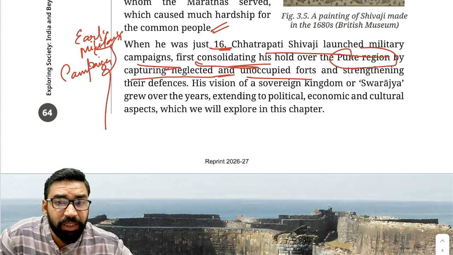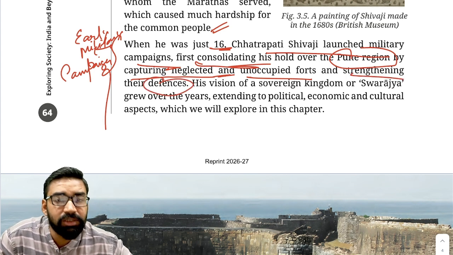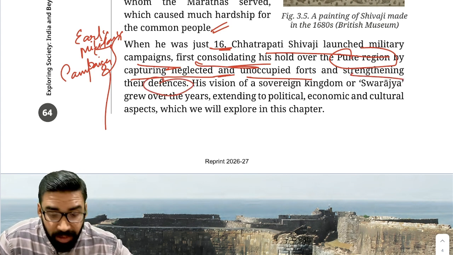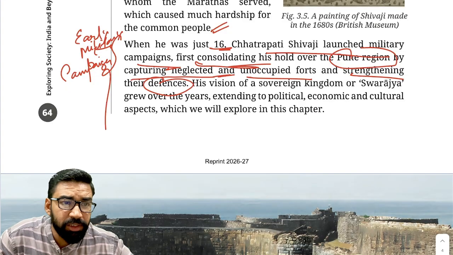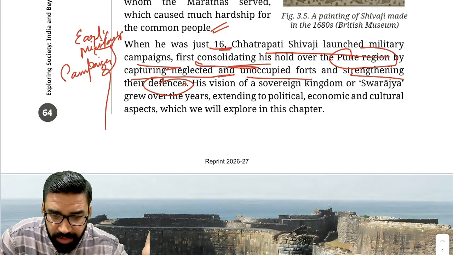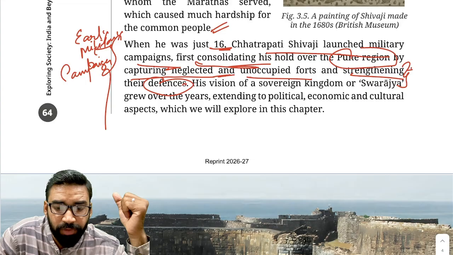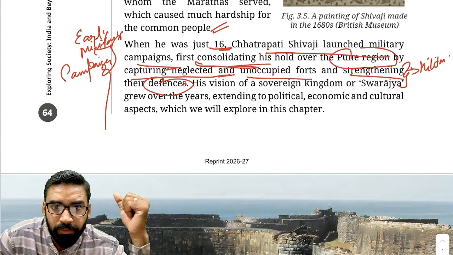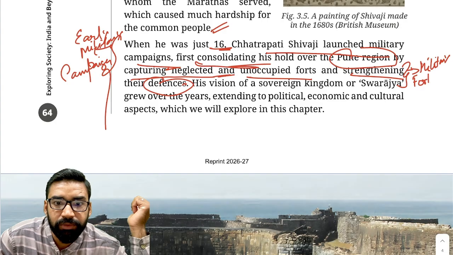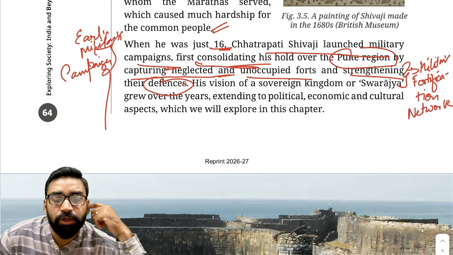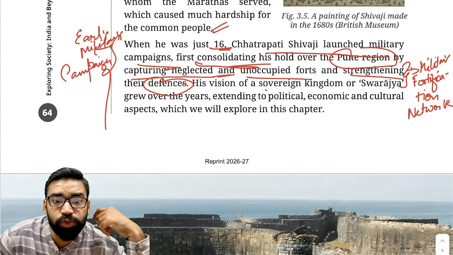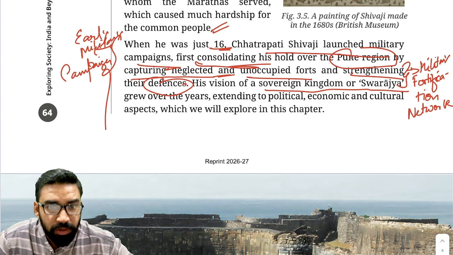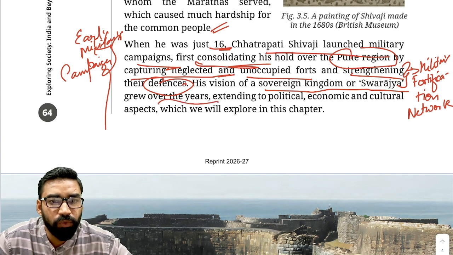Then he started strengthening his networks and defenses. How did he strengthen his defenses? Through military fortification. He started establishing a military fortification network. Now, what was his vision? His vision was a sovereign kingdom, or Swaraj. He wanted to create Swaraj, which grew over the years.